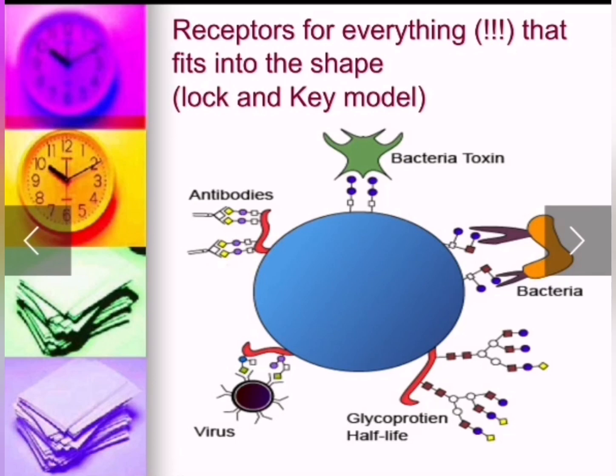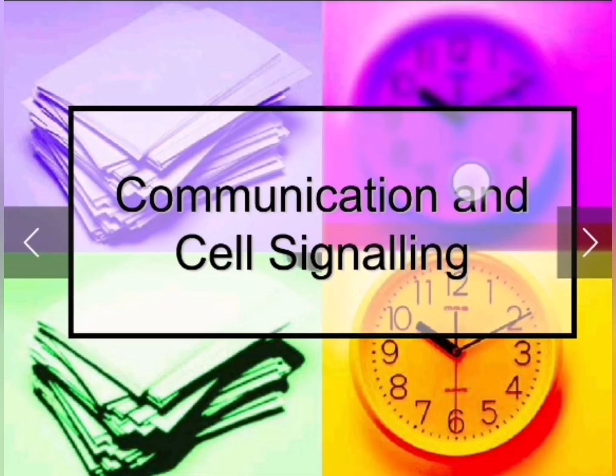Then the receptor for everything that fits into the shape is called the lock and key theory, or lock and key model. So the bacteria toxin has a specific receptor, the antibodies have a specific receptor, the bacteria has a specific receptor, the glycoprotein has a specific receptor, also the viruses have specific receptors.